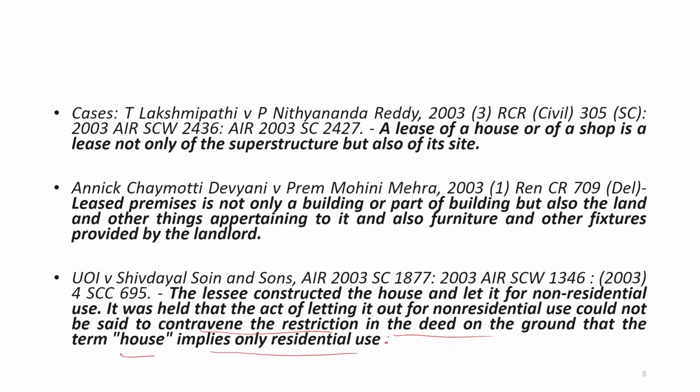So, the terms and conditions within the deed must be clear. House does not mean only a house for residential use. If it would have been written that this house will be used only for residential purpose, then the lessee would have been bound by that.